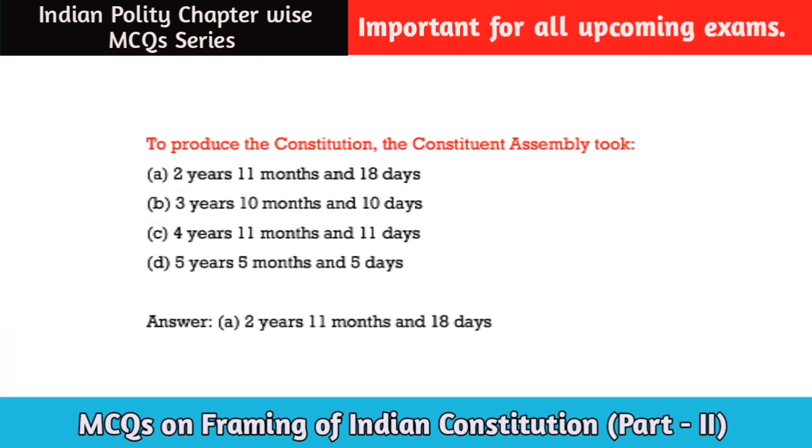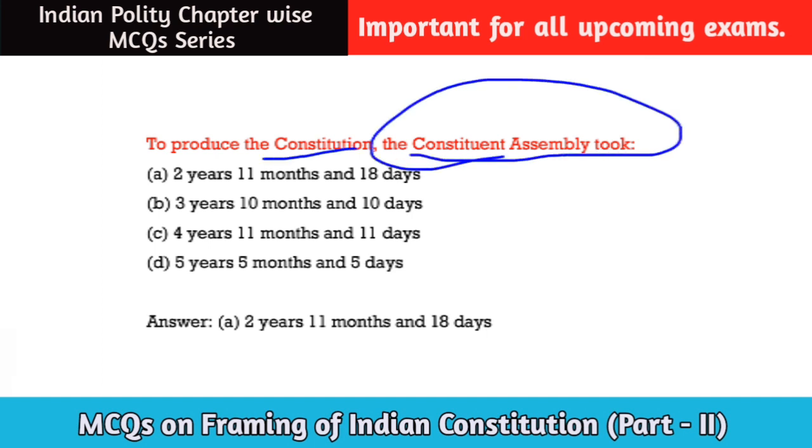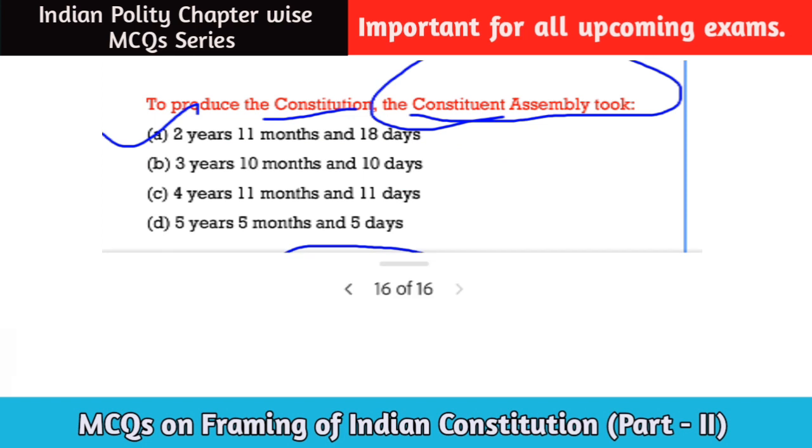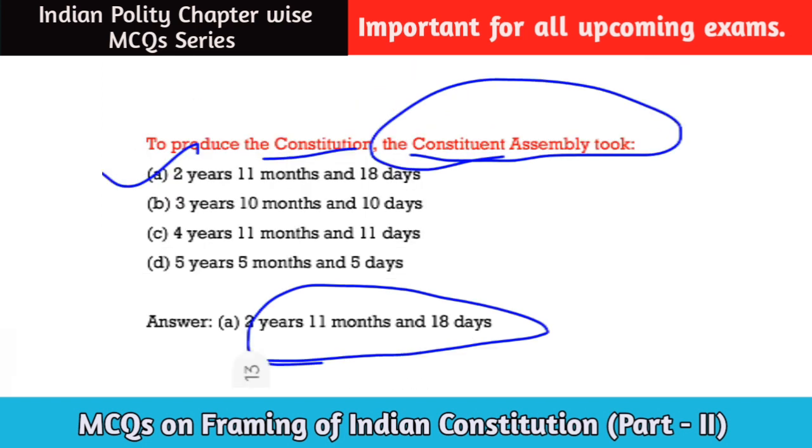Here is our next question for today. To produce the Constitution, the Constituent Assembly took how many days? That means to prepare the Constitution, the Constituent Assembly took how many days? Option number A will be the correct answer. 2 years, 11 months, and 18 days the Constituent Assembly took to frame the Constitution completely.